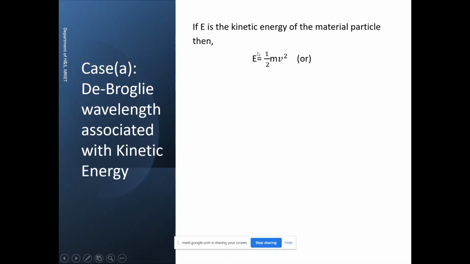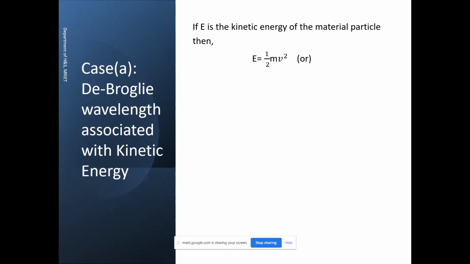If we know m and v, then you can easily write the kinetic energy of the material particle. Simply it is E equals half mv square. What is our intention here? In this case, we have to establish a relationship between de Broglie wavelength lambda and kinetic energy E. That is our intention here.